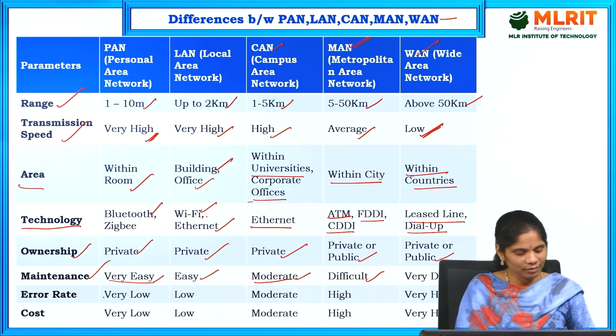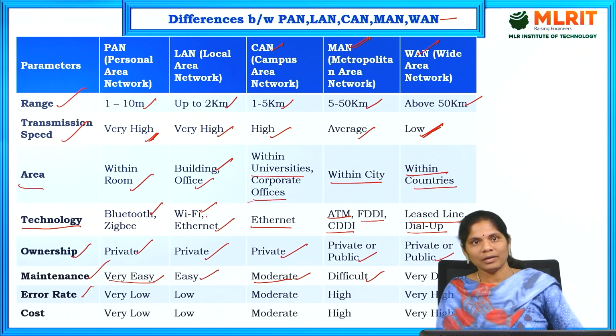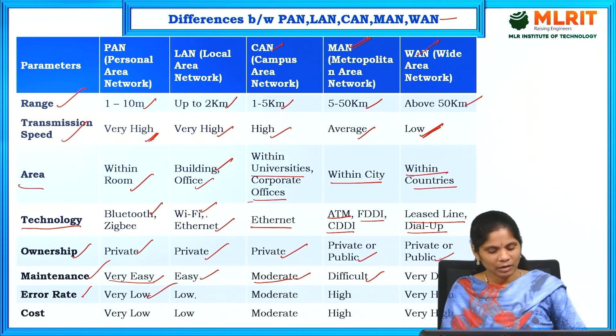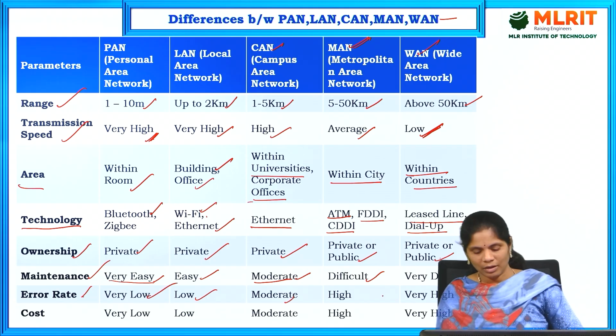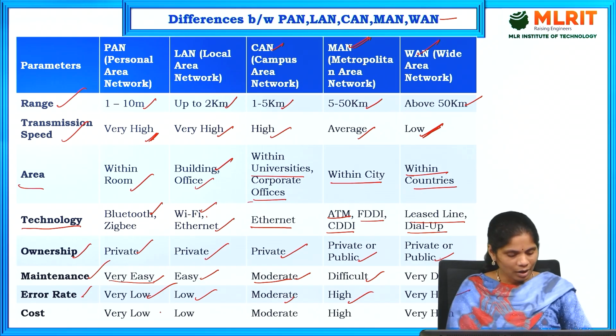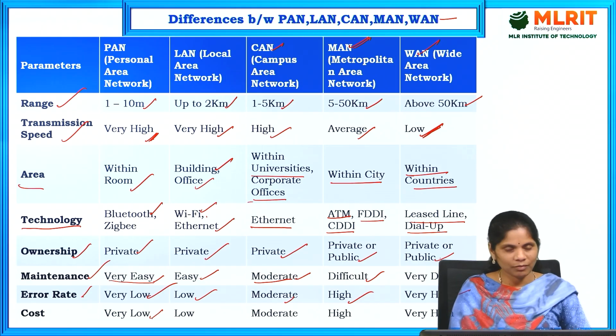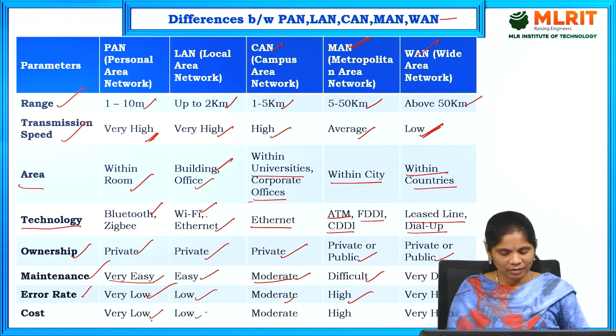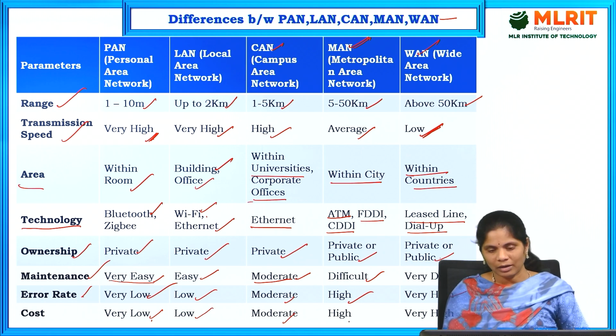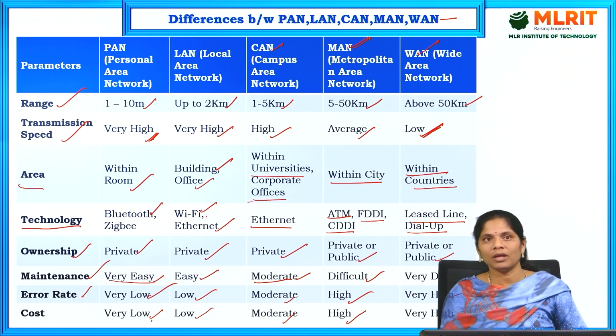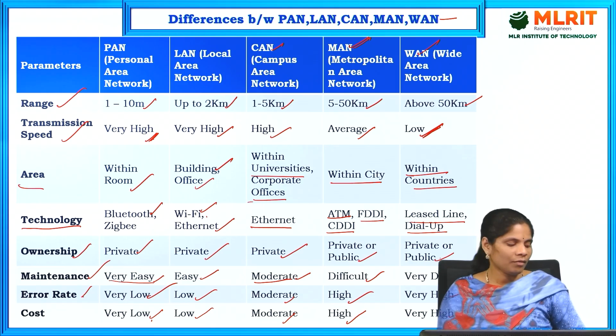And the next one is error rate. The error rate is very low, low, moderate, high and very high. And coming to cost, PAN is very low because it is a small network. So it is very low, then low, moderate, and then high cost and very high cost. These are all the differences between PAN, LAN, CAN, MAN and WAN.